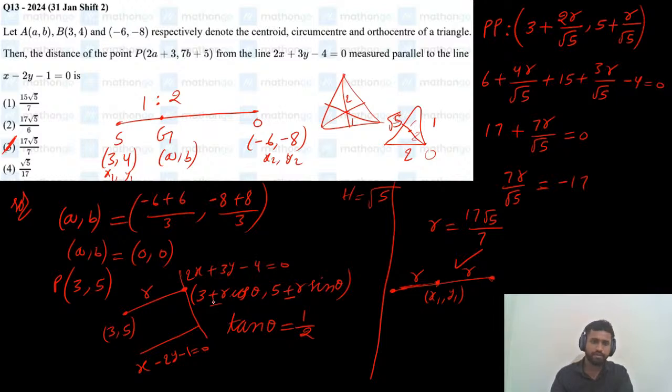So only plus or minus and plus or minus. Since we got a negative here, we will consider this as a positive. So r equals 17 root 5 by 7 is the correct answer for this question. Okay, clear? So the last question we will solve in this session, the 14th one.